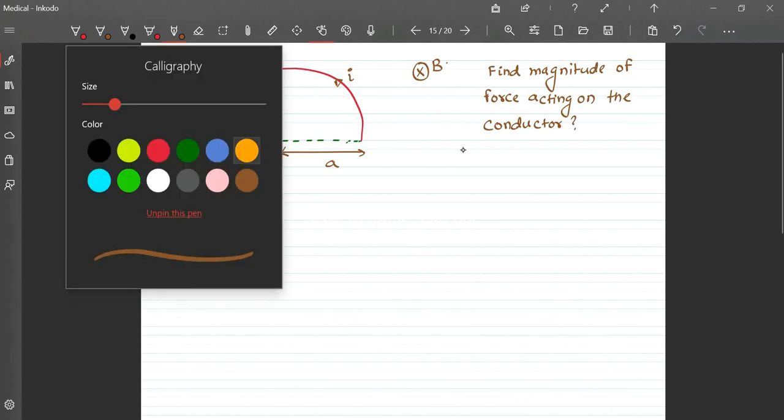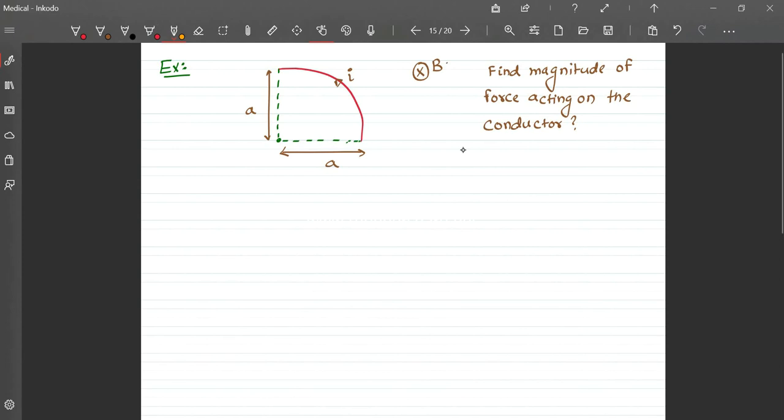I have told you if it's a uniform current carrying conductor in a uniform field, I can join the endpoints. This is the L vector. I know force can be written as, if you talk about magnitude, I into L into B. L is in the plane of the paper while B is perpendicular to the plane.